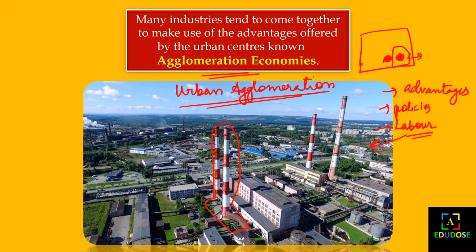So if we take an example of urban agglomeration, we can take the example of Bangalore. As we have seen, Bangalore has most of the education companies there. All the education companies are in Bangalore only, because they think that if one has set up here, there must be some advantages, so that they can also have the advantages.